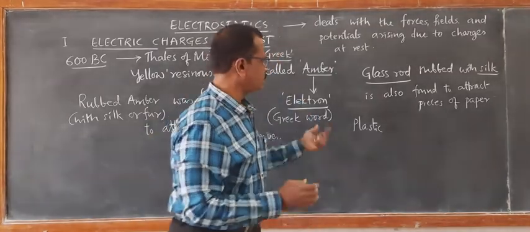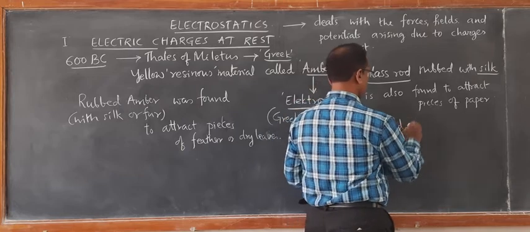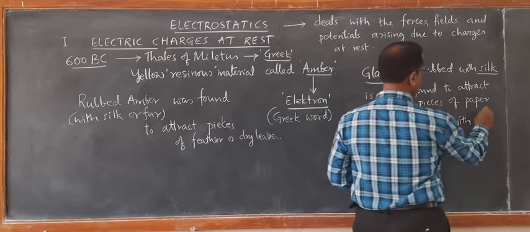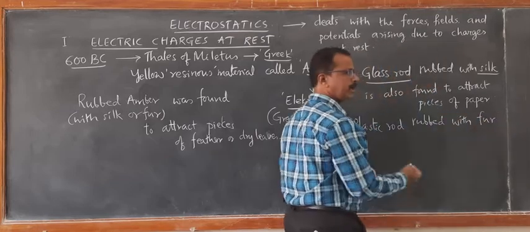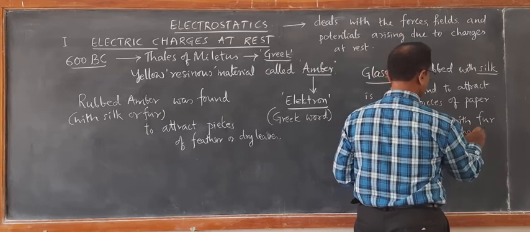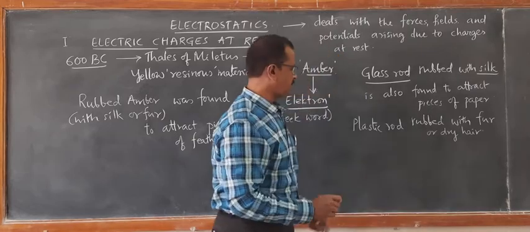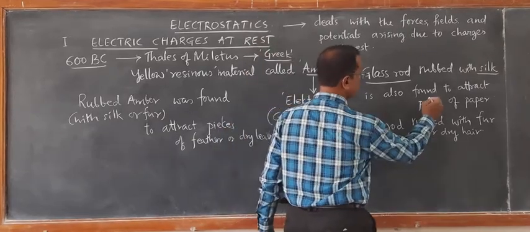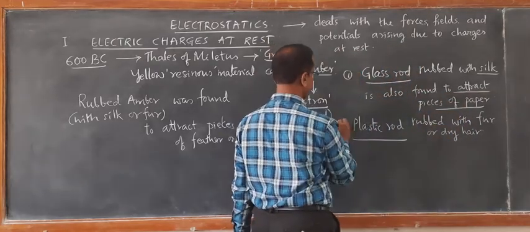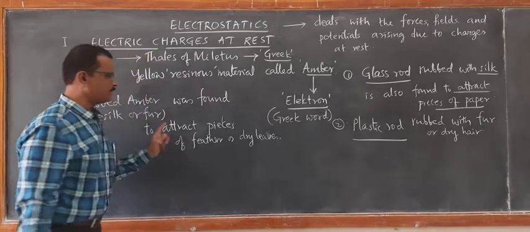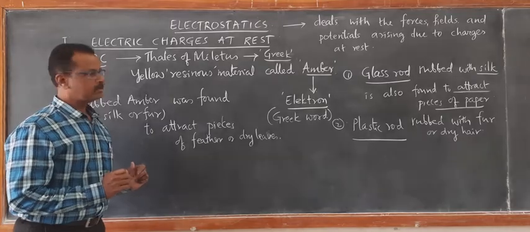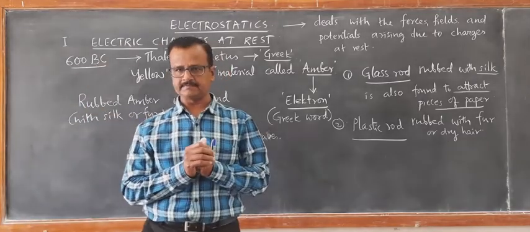So plastic rod rubbed with fur or dry hair is another pair, and one more pair is amber rubbed with fur. Like that you can make a list of materials having this property of attracting.